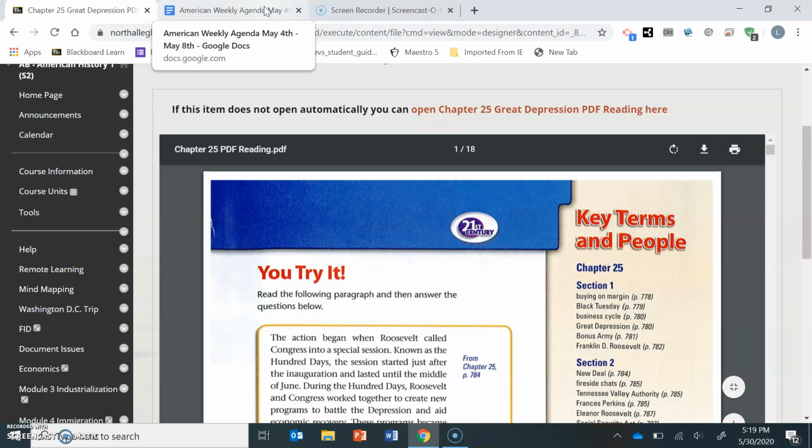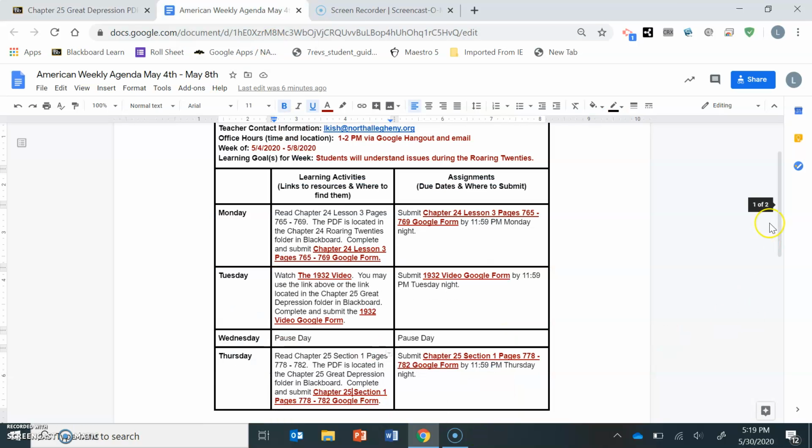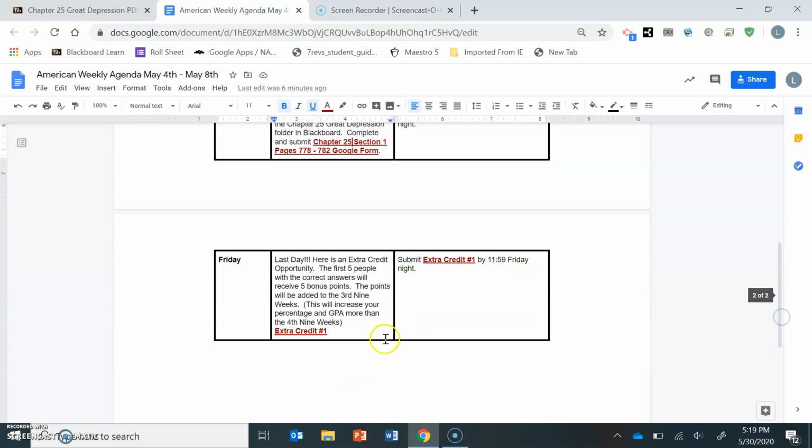All right, the other thing you have on your agenda is Friday. You have an extra credit assignment if you would like to do it. The way everything is working in terms of your grades, your third quarter grade is basically what your grade is going to be because the fourth quarter is pass or fail. If you receive 61% or higher in the fourth quarter, you basically get all the points in the fourth quarter, but there's not enough points in the fourth quarter to outweigh your third quarter grade. So if you would like to do this extra credit opportunity, you can.